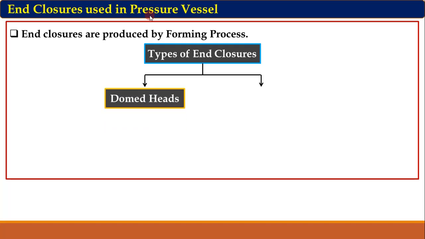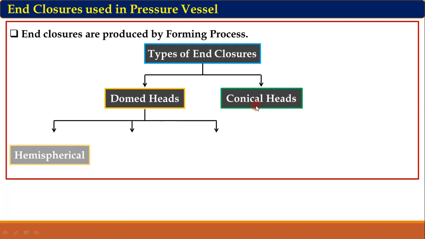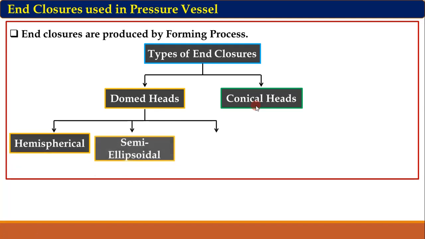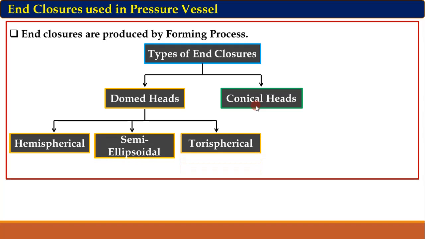First are the domed heads and conical heads. These represent the shape of the end closures. If its shape is dome shape, it is called a domed head. If its shape is conical, it is called a conical head. The domed heads are again classified into three types: hemispherical, semi-ellipsoidal, and toruspherical. In the next part we have to see the thickness equations for hemispherical, semi-ellipsoidal, and toruspherical end closures.